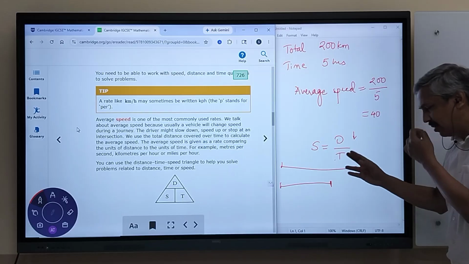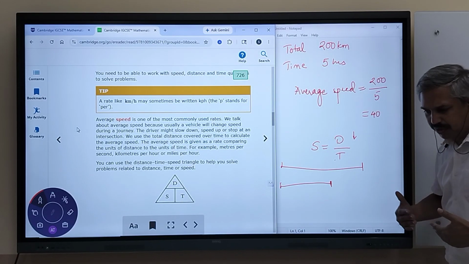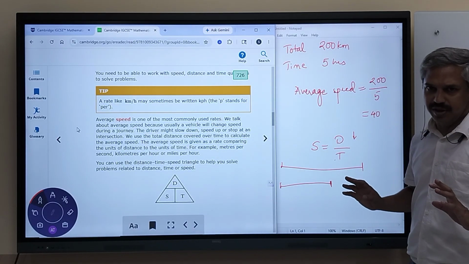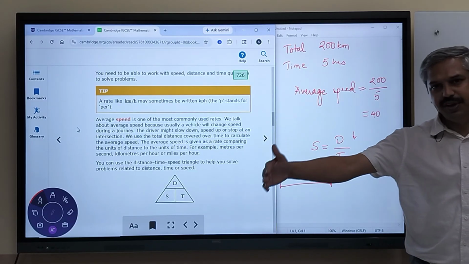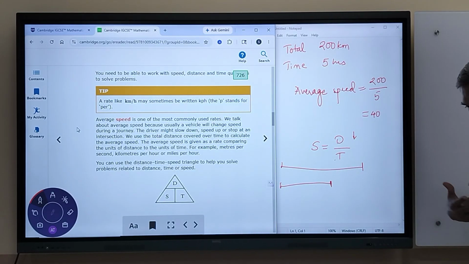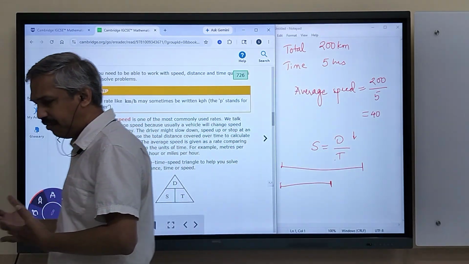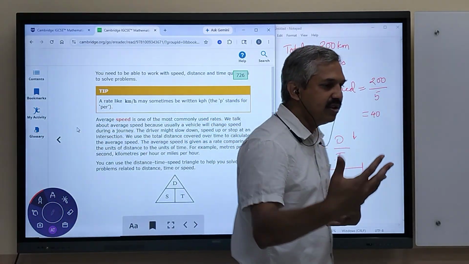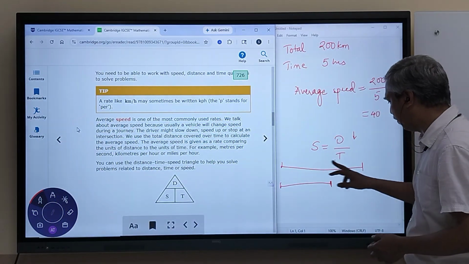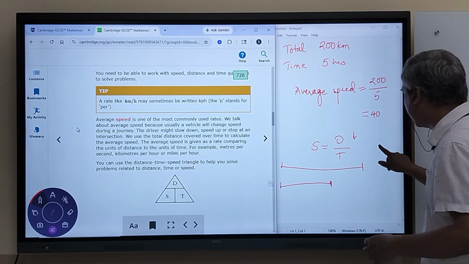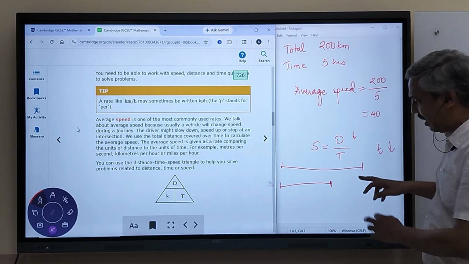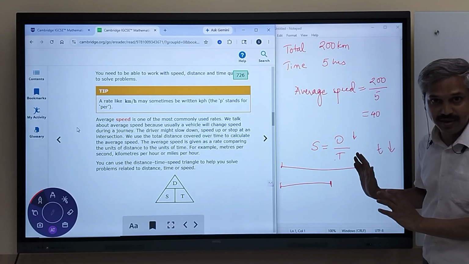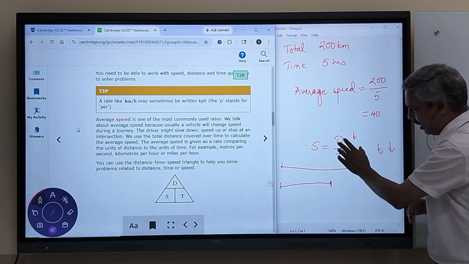Now let's take the case of a race. Whenever you are running a race, the distance is constant. The speed and time are not constant. The starting line and finishing line are defined. You start from the starting line, and whoever reaches the finishing line first is declared the winner. Whoever reaches before takes less time. If the time is less, the speed is more. That's why he reached early. He reached fast. So the distance is constant.